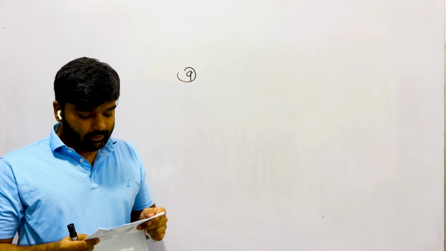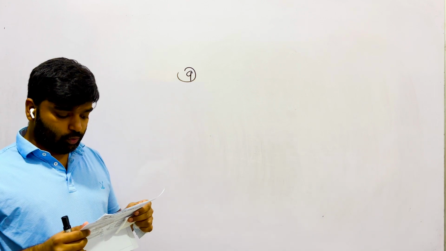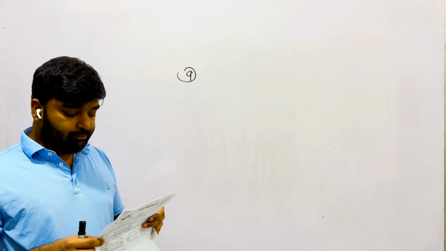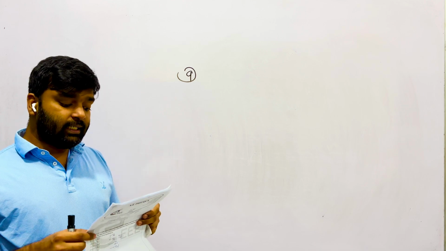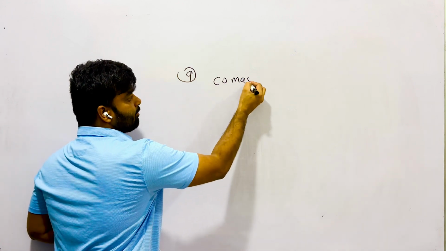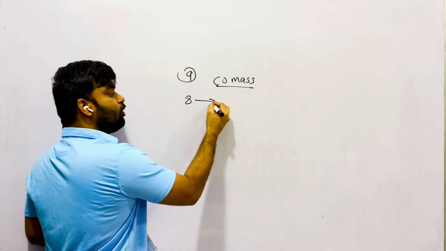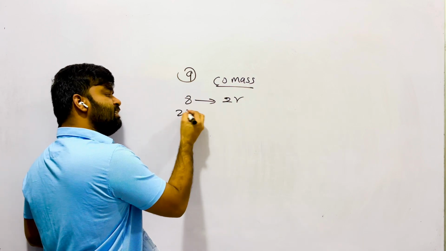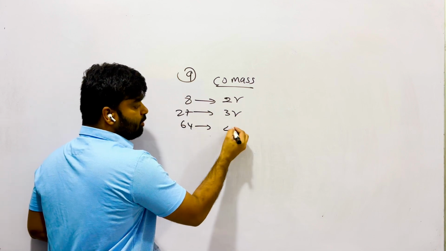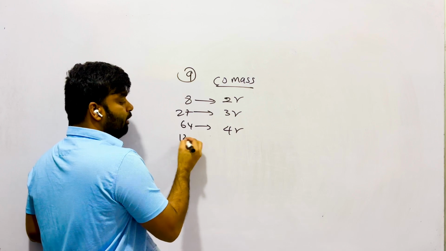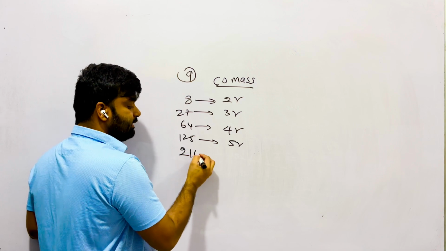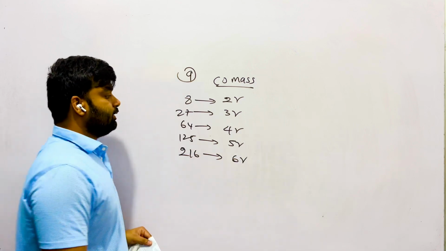Question number 9. 27 identical drops of water are falling down vertically in air, each with a terminal velocity of 0.15. If they combine to form a single bigger drop, what is its terminal velocity? According to conservation of mass, if 8 droplets are combined, the radius will be double. If 27 droplets are combined, radius will be triple. If 64 droplets are combined, radius will be quadruple. If 125 droplets are combined, the radius will be 5 times larger.